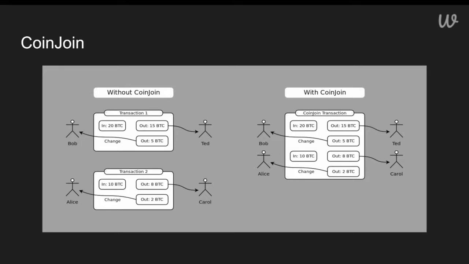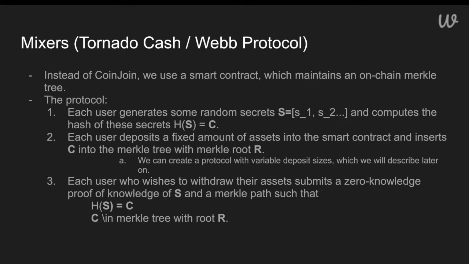on face value. We're going to extend this type of mechanism in a smart contract. We're going to extend it by creating a smart contract that maintains a Merkle tree on chain. And the system will work such that when people want to deposit money into this pool, they're also going to add an element to the Merkle tree. And so the protocol sketch that we can start with is that each user who wants to deposit first generates some set of random secrets.